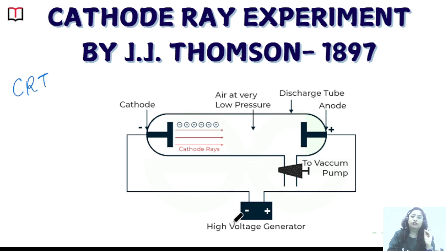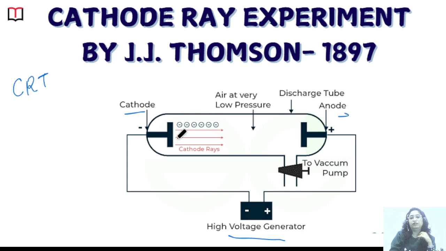Then he connected it in a circuit, where one side is the anode and the other side is the cathode. In the circuit there is one positive side and one negative side. And then he provided high voltage through this circuit. So what did he observe?